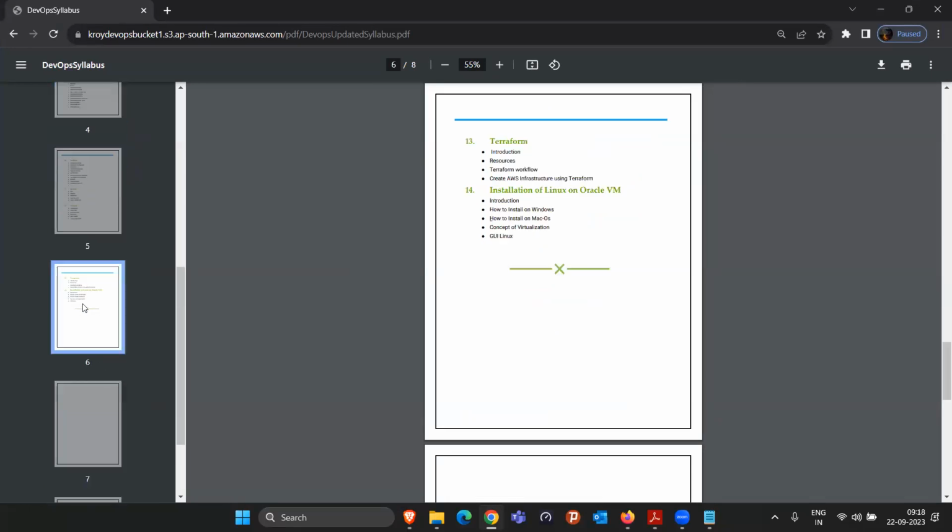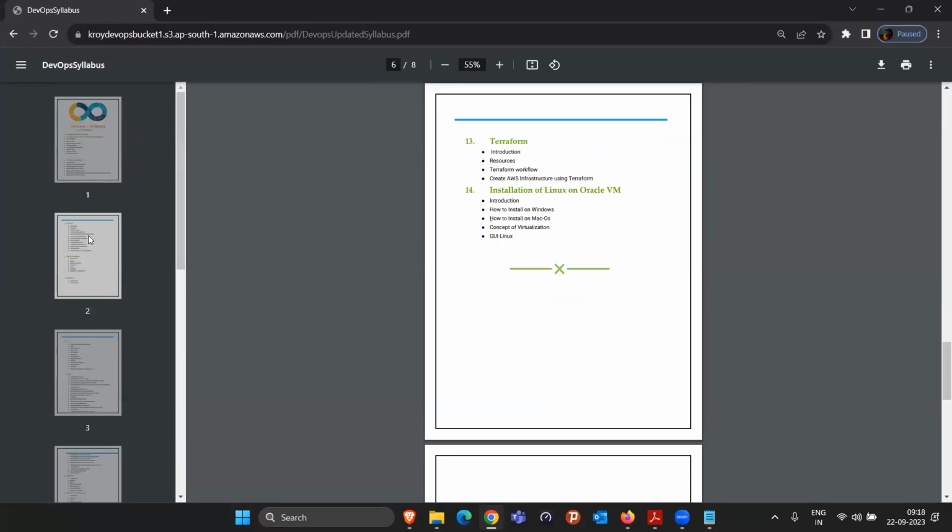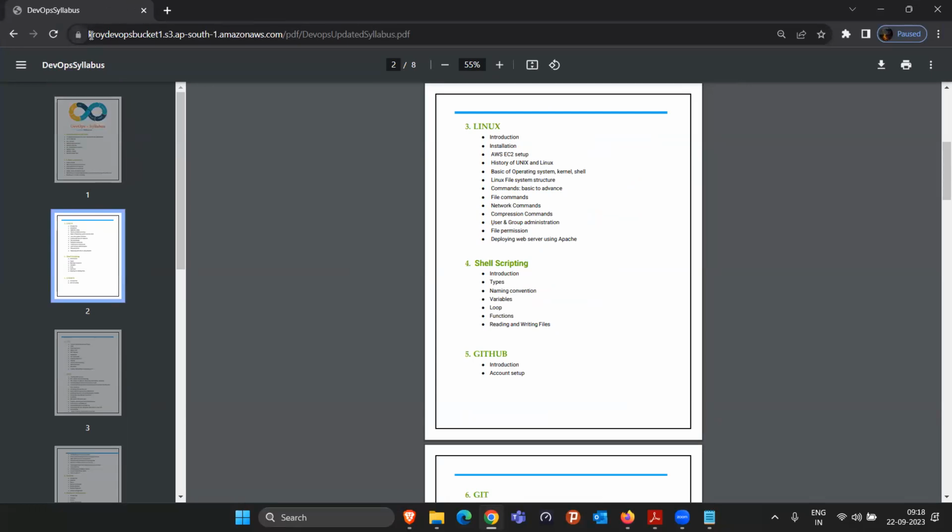So easy it is, right? Everybody can just click on this particular link. Like tomorrow, if somebody asks me, can you share the DevOps syllabus PDF, I just have to share this URL with all of you, and you'll be able to access it from any part of the world. Make sense? Yes. So this is about the S3 bucket.